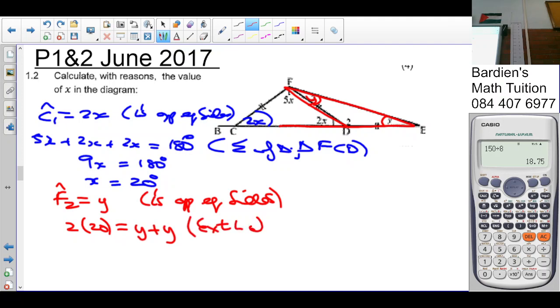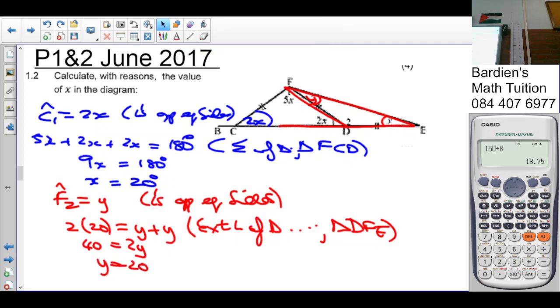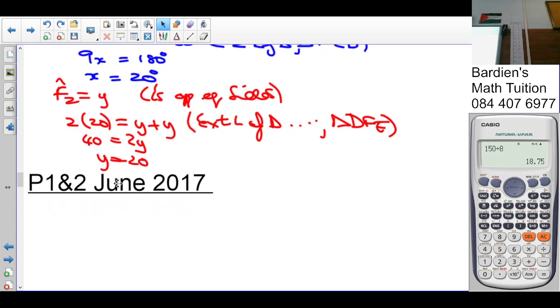Exterior angle of triangle DFE. You don't have to say the spot. Alright. So that gives you 40 is equal to 2y, divided by 2, y is equal to 20 degrees. Okay. Let's carry on.